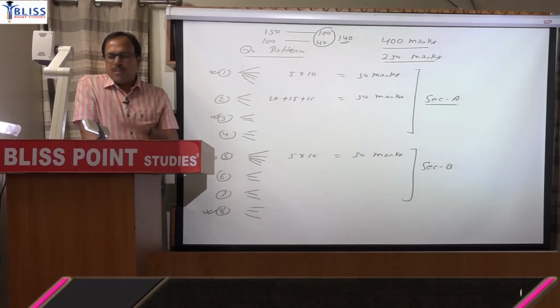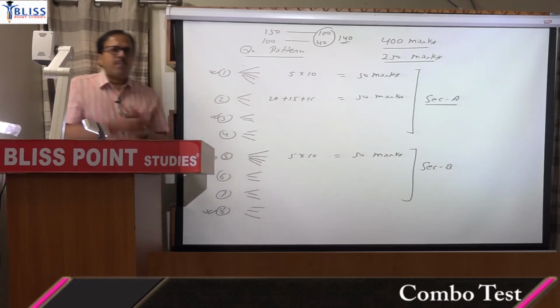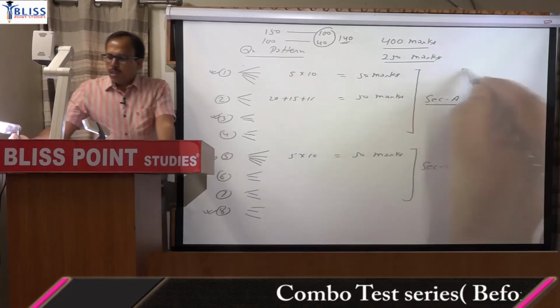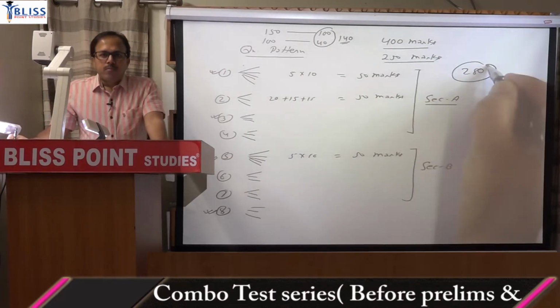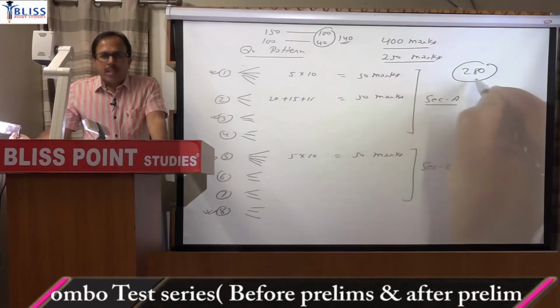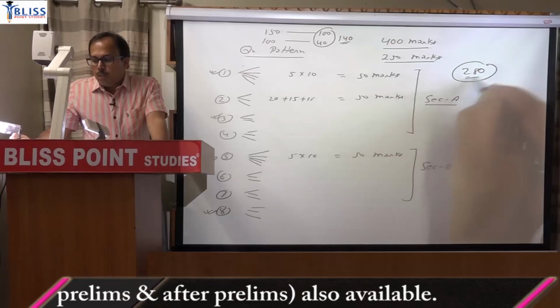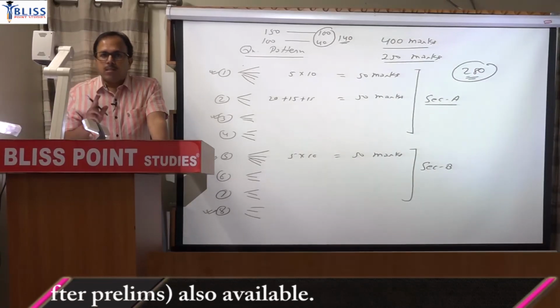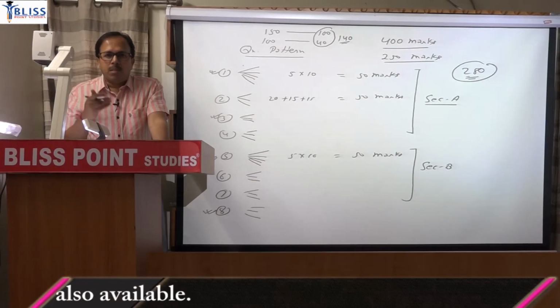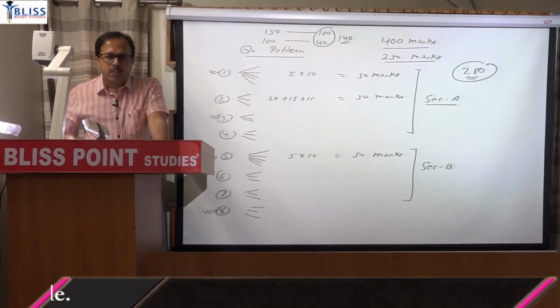But given that even if the paper is difficult you can score around 280, it is a very good score to get any rank. Remember, I am saying 280 when the questions are very difficult. If questions are easy and predictable, then obviously you can cross 300. But even when the paper is very difficult, you can manage it.